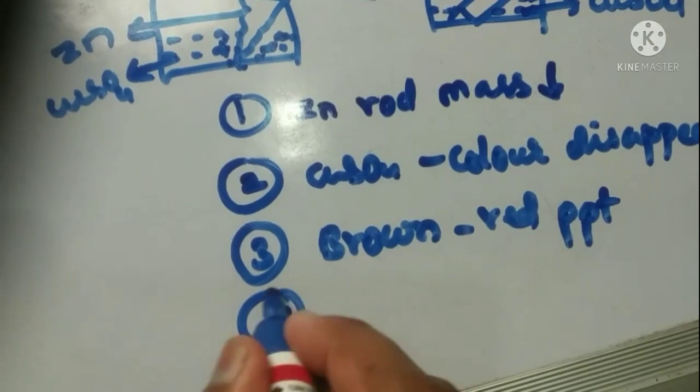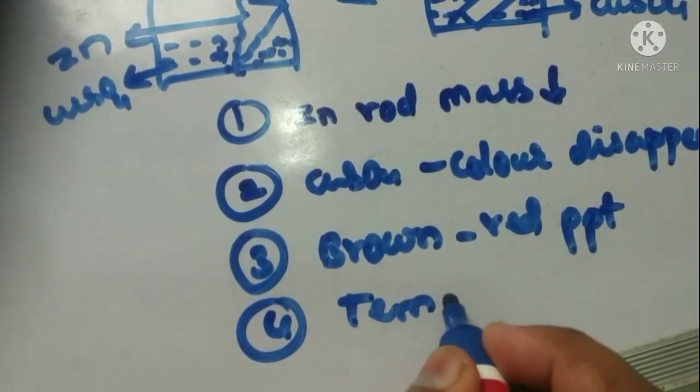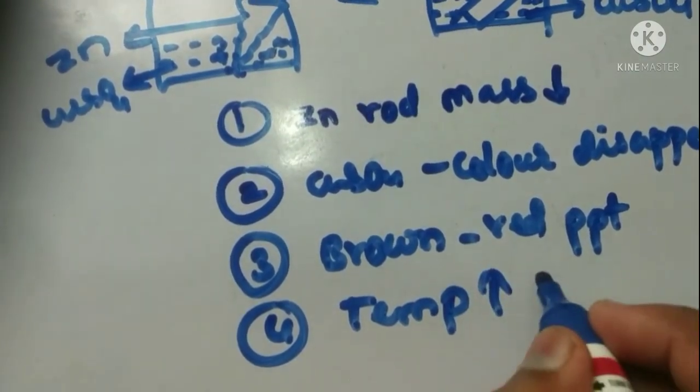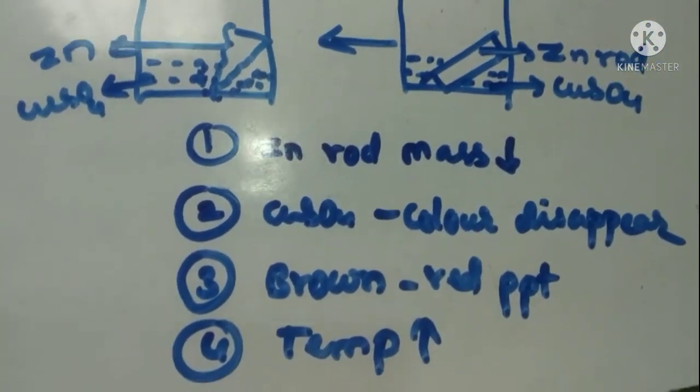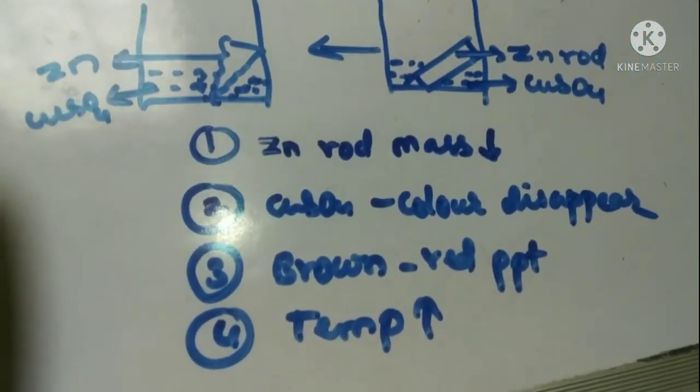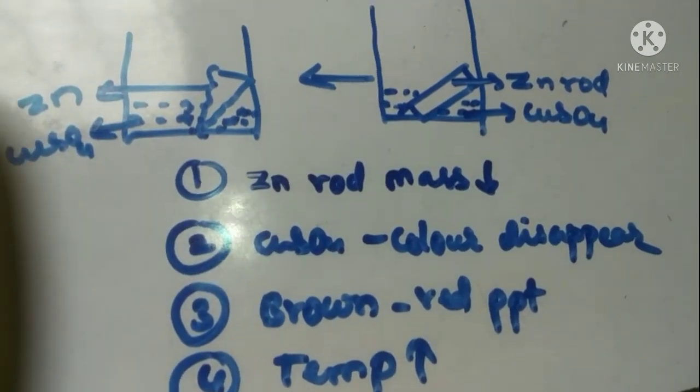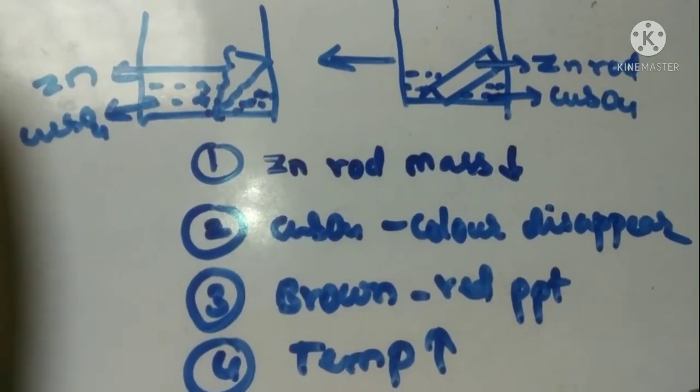And the fourth observation is that the temperature is increased. Temperature is a form of energy. So they observed four observations.